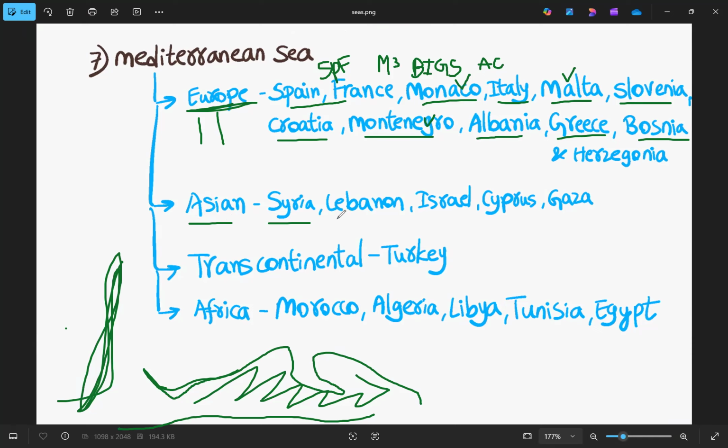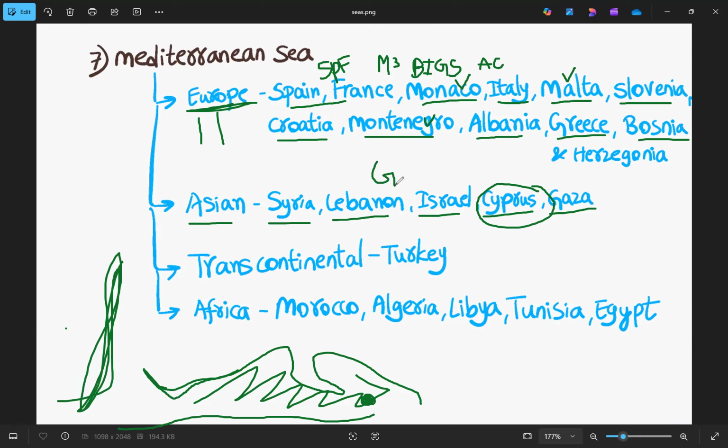And then if we move to Asian countries, the first one is Syria. Then we have Lebanon, Israel, Cyprus, and the Gaza Strip. The Gaza Strip is part of the country Palestine. Although the Palestine state is not recognized yet, we'll learn it as Palestine only. So Gaza is currently part of Palestine. Cyprus is an island nation, somewhere in this place.